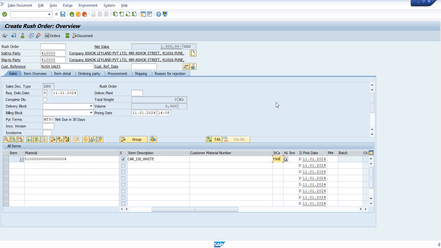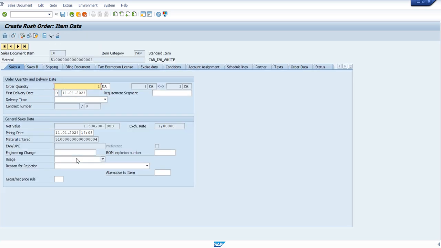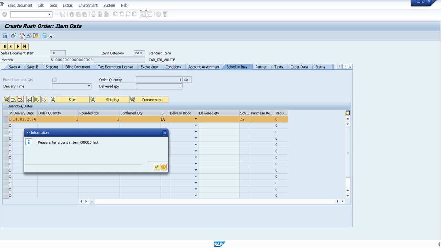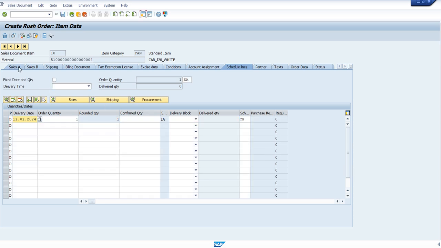So the delivery should happen immediately, which we never saw in the previous scenario. Let me check that. Double click on that and go to the schedule line, and check the quantity to be confirmed. Let me check for the confirmation. Go for the availability check. I think the plant is not there, that is why this has not come.